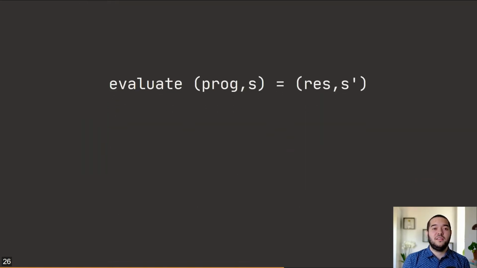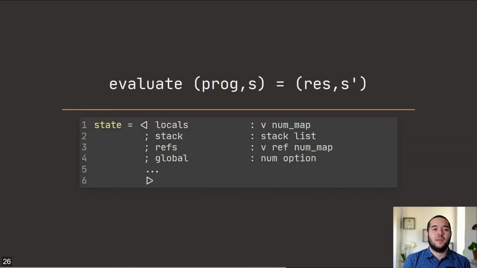So, the semantics of DataLang is defined using a functional big step semantics. It takes a program and a state and returns a result with an updated state. The state contains everything you need to execute the DataLang program. Here, we display only the fields relevant to our memory model. First, you have the locals, which contains all variables in scope for the current function. Next, you have the stack, which is the call stack, followed by the refs, which is a map from pointers to values. And then lastly, we have globals, which contains global values that can be accessible from anywhere.